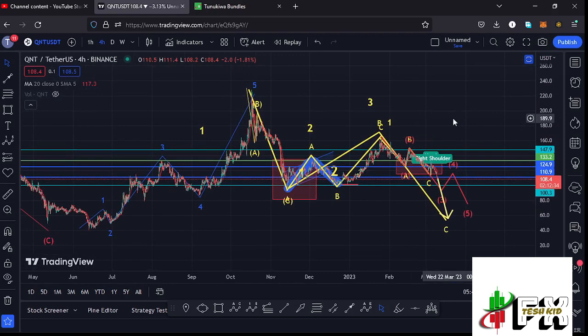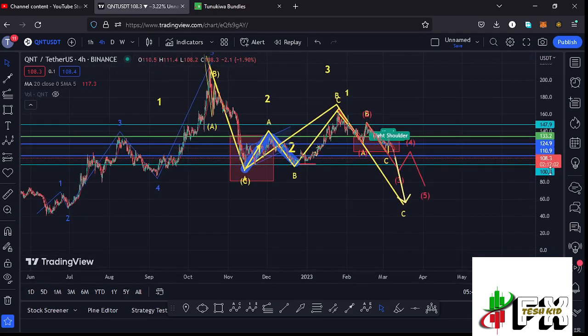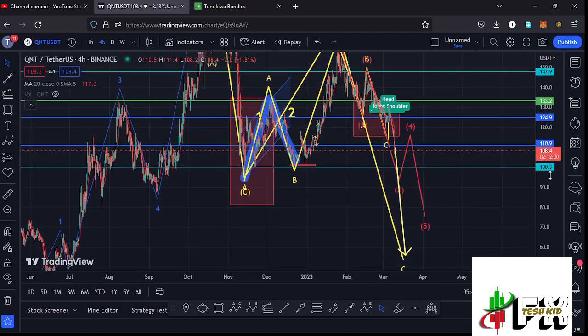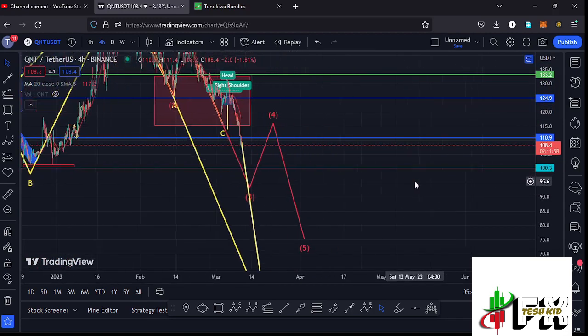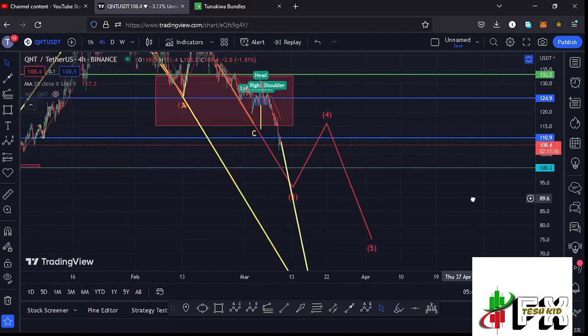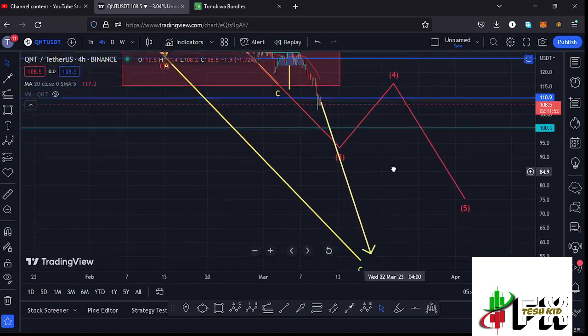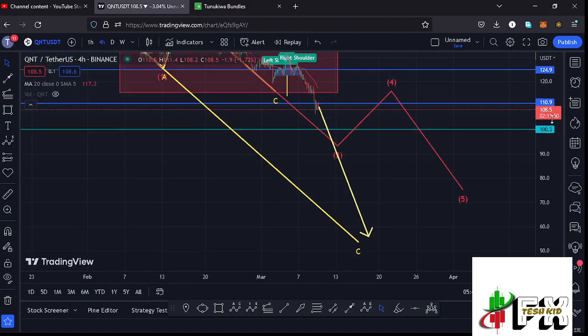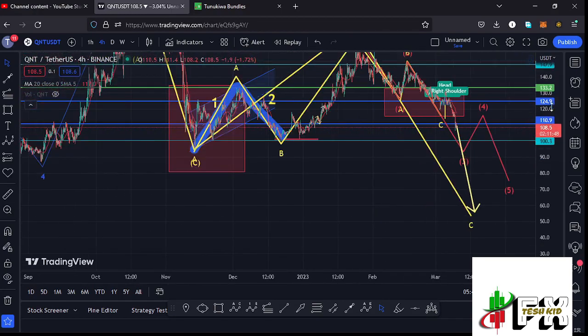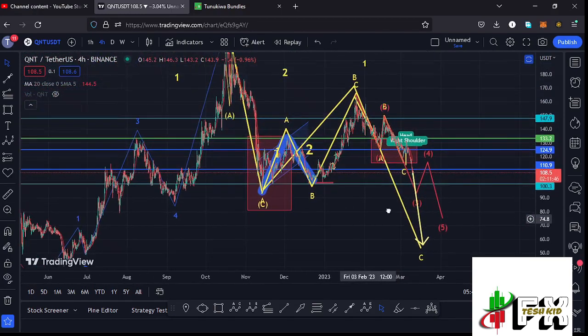And I want to request all Quant holders to continue watching the next key area of support at around the $100.3 mark, because in case the breakdown continues and we get to that key area of support, then there are chances of unlocking this worst case scenario where I'm still expecting one more leg down to the lower side in the formation of that higher Elliott wave count 2.